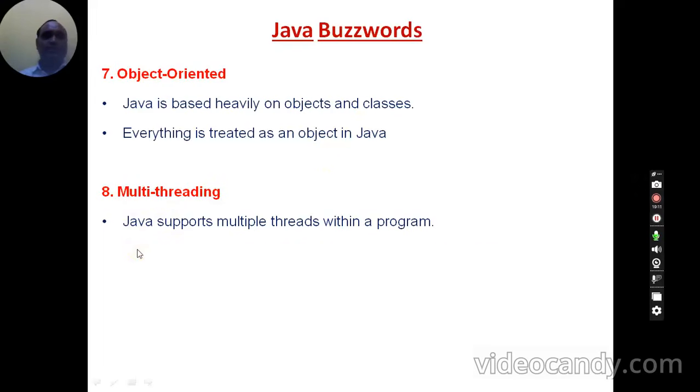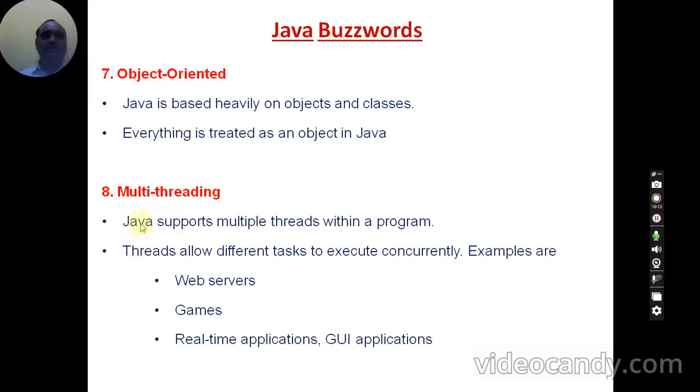So what do you mean by multi-threading? Multi-threading is the capability of making one program into different parts, and those different parts are executed concurrently. Concurrently means parallelly. It is the capability to convert your program into multiple concurrent processes and execute them parallelly, so that your work will be finished very fast.